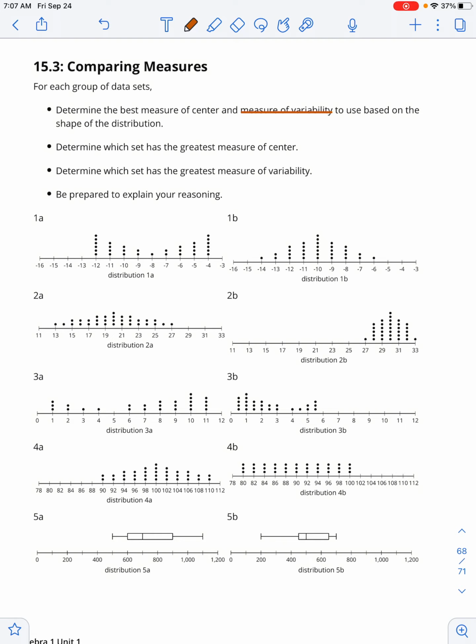In graph 1A, we can see that we have a symmetrical distribution, meaning that if we folded the distribution in half, it would end up exactly the same on both sides. Another way to think about this is that the mean and the median are going to be about the same. Because if you took the average of these points, you would end up at just about -8.